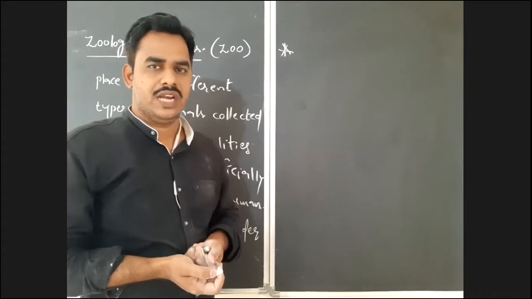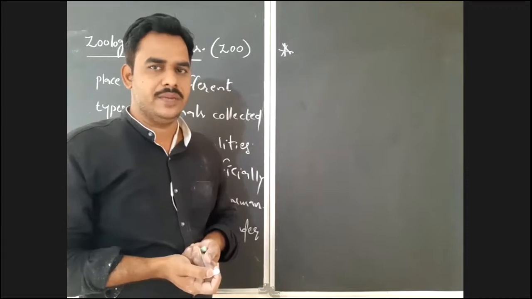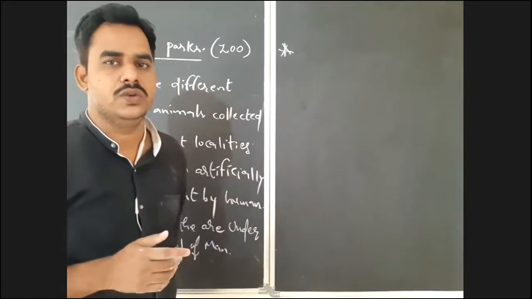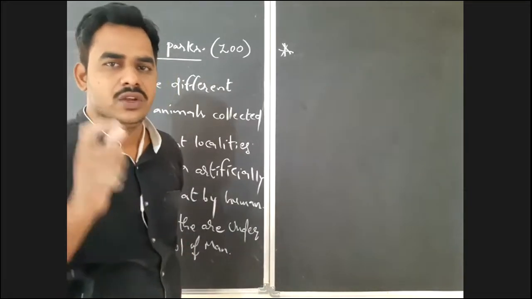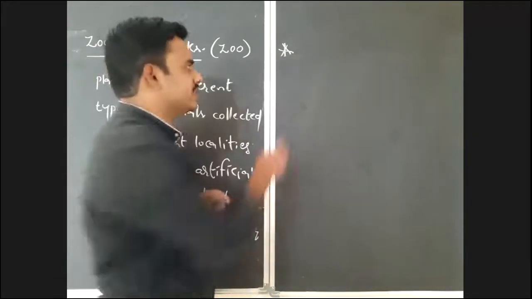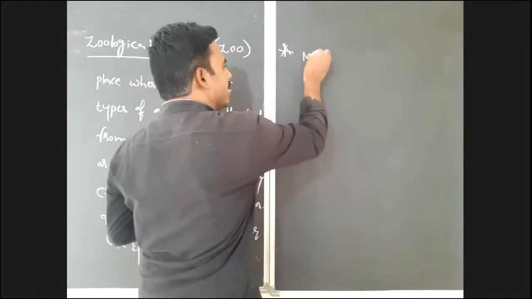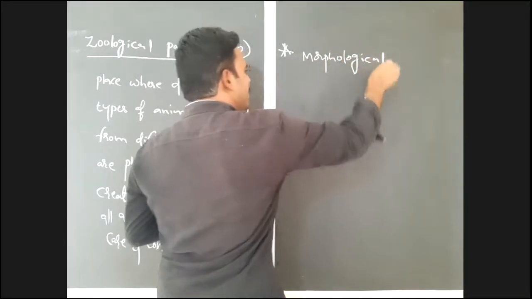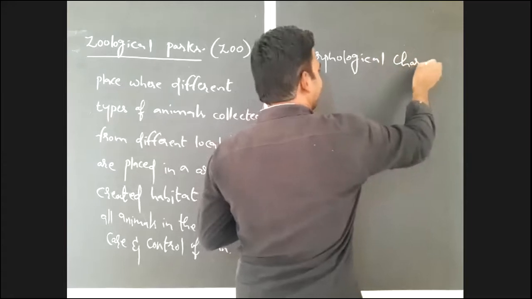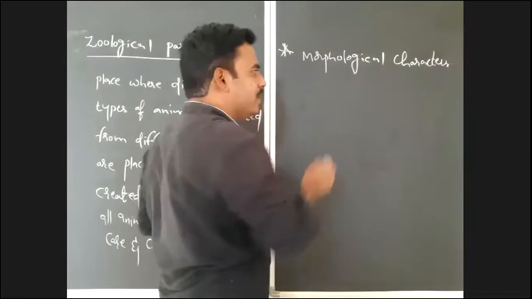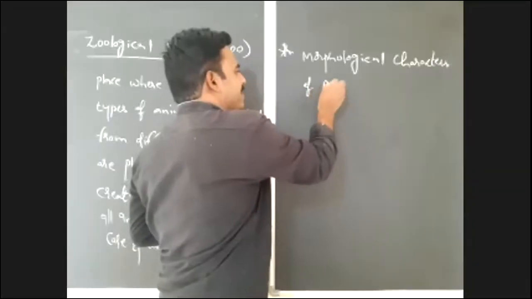Can you classify organisms based on the knowledge you get by observing the animals in a zoo? If you observe animals in a zoo, automatically you will get knowledge about the morphological characters of animals, the external features. You can easily study the morphological characters of animals.